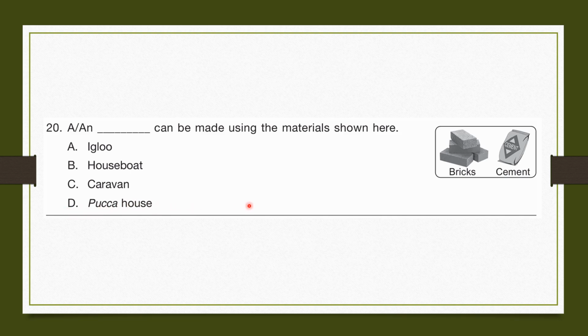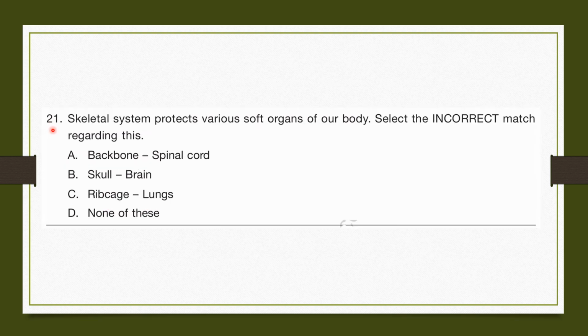Pucca houses are made out of bricks and cement. So the correct answer would be D. Pucca house. Question number 21. Skeletal system protects various soft organs of our body. Select the incorrect match regarding this.